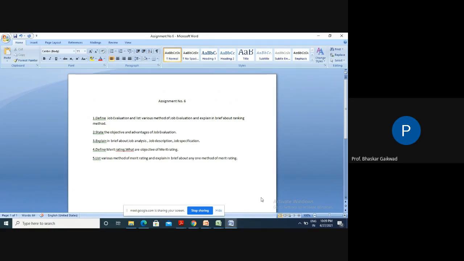So anybody will ask, what is the job analysis related to a gearbox? Very simple things. Starting from the power, how much power is required for this gearbox? How much speed reduction will we get from this gearbox? How many gears are there? What is the module of those gears? What is the pitch circle diameter of those gears? How many teeth are there? Whether they are spur gears or helical gears? What is the shaft size? What is the type of the key? These are as per the standard requirements.